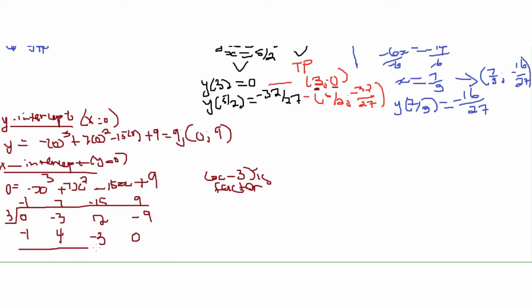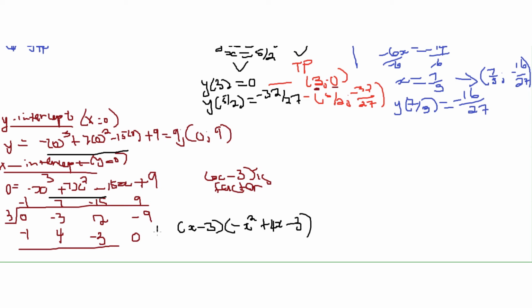Then we see this is what we are looking for. We conclude that x minus 3 is a factor, and on the other side we have minus x squared plus 4x minus 3, which can replace this one.